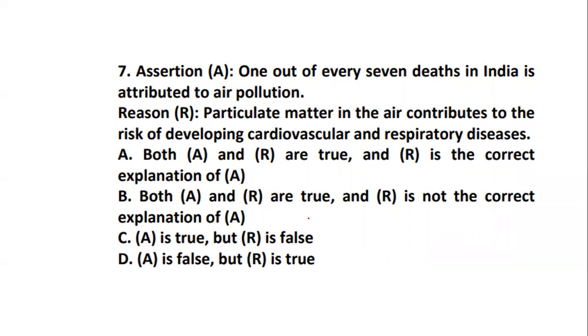So whether both are true and R is the correct explanation, both are false, both are true with no correct explanation, or one is true and one is false. So let's see what is the right answer for this.